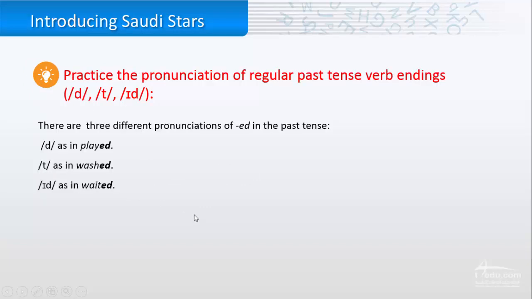Okay. Now, let's practice the pronunciation of regular past tense verb endings. These are the sounds. We put them between slashes, like for example here, /d/, /t/, /id/. So if we are going to write them in the verbs, for example, in played, /d/, played, as in washed, washed. See, it's not /d/, it's /t/. And as in waited, /id/. Do you see it? Waited. So these are the pronunciations of the three regular past tense verb endings.